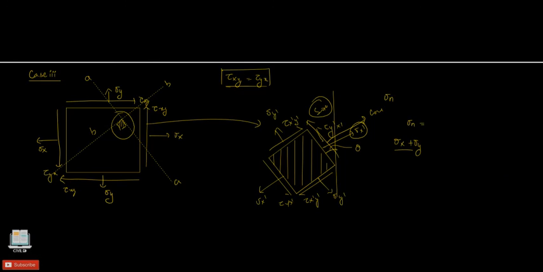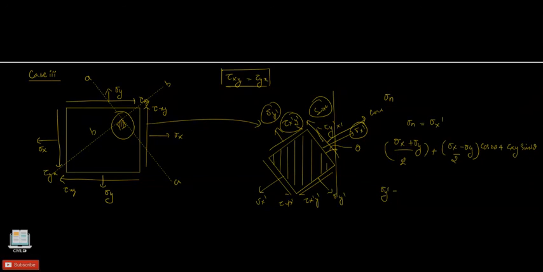Sigma x plus sigma y, plus sigma x minus sigma y by 2, into cos of 2 theta, plus tau xy sine of 2 theta. Whatever I did here is that this is tau xy dash, tau y dash, tau x dash. So the sigma n is nothing but sigma x dash, sigma y dash.